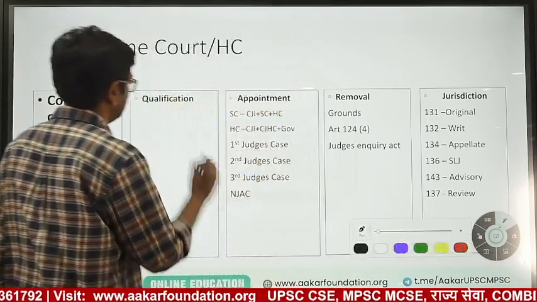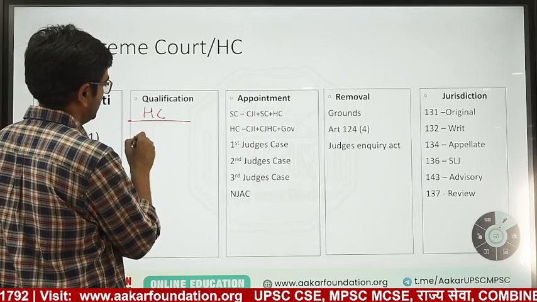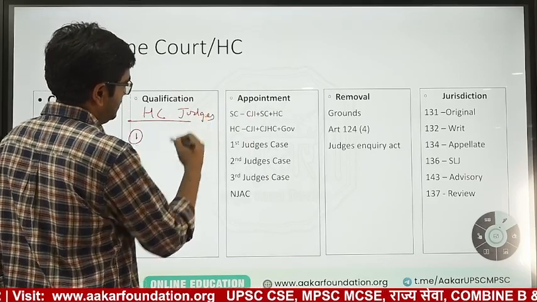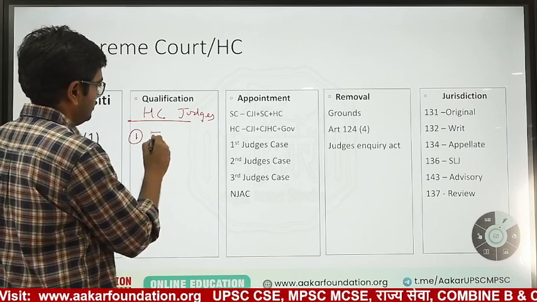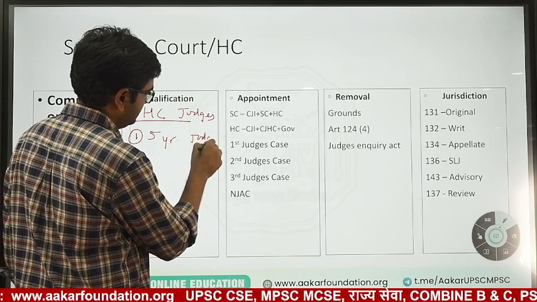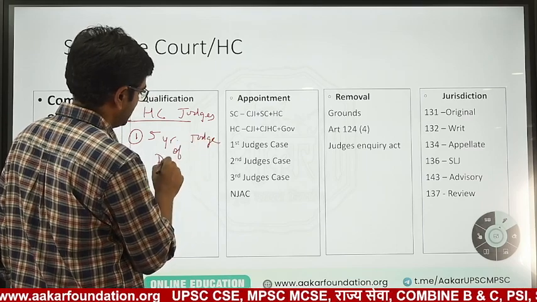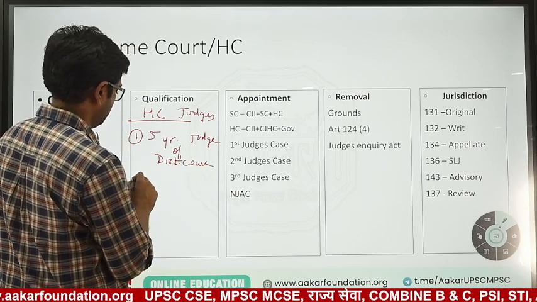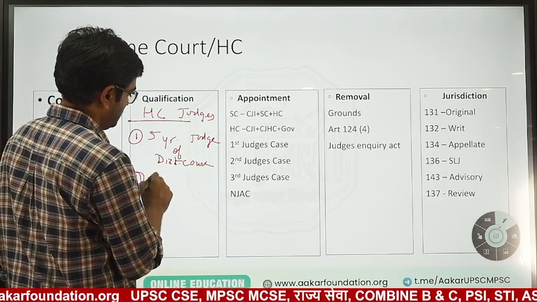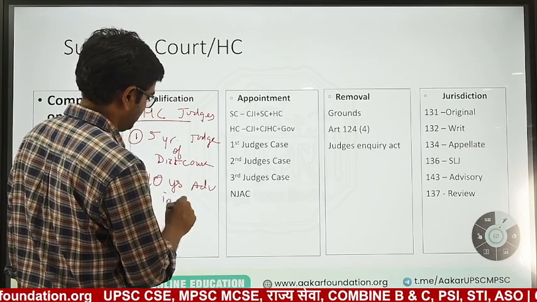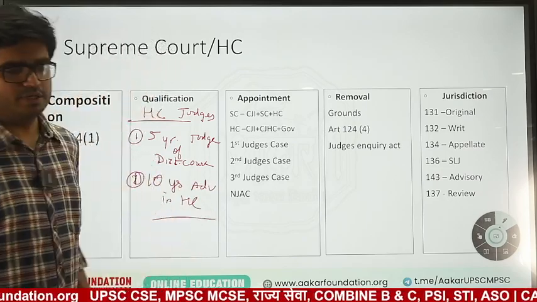If we go on to High Court qualification, first High Court judges. He has to be at least 5 years judge of a district court, or 10 years advocate in the High Court. Okay, these are the two conditions for High Court.